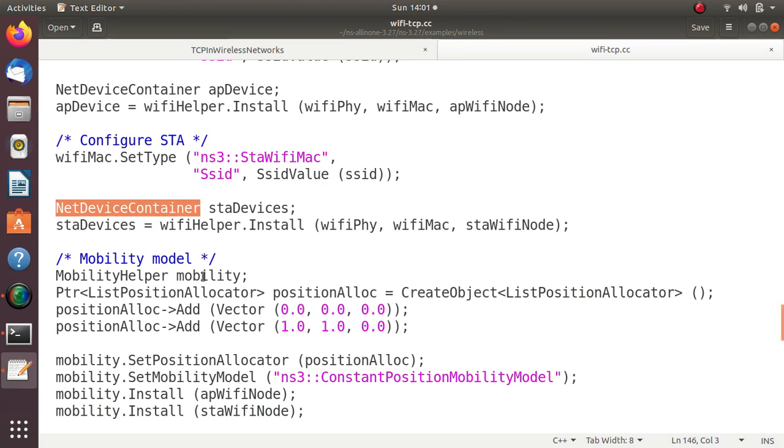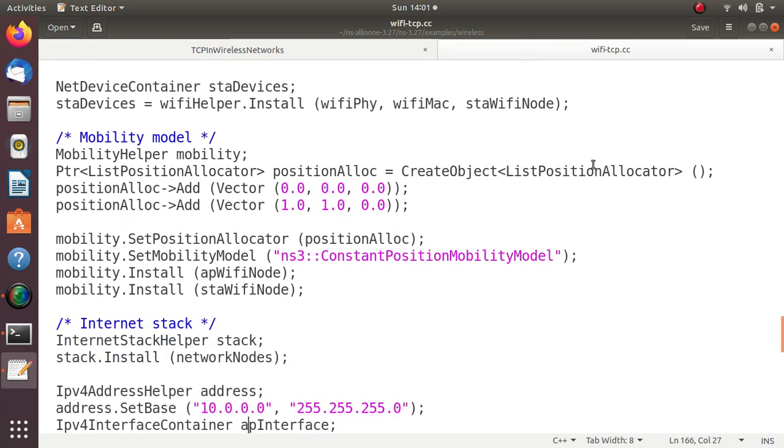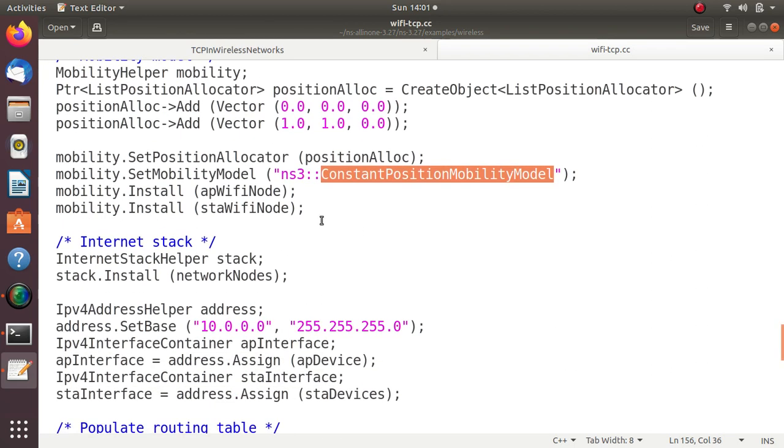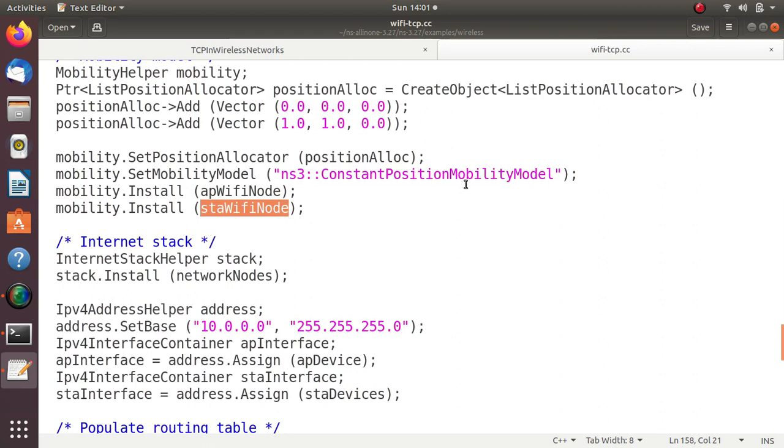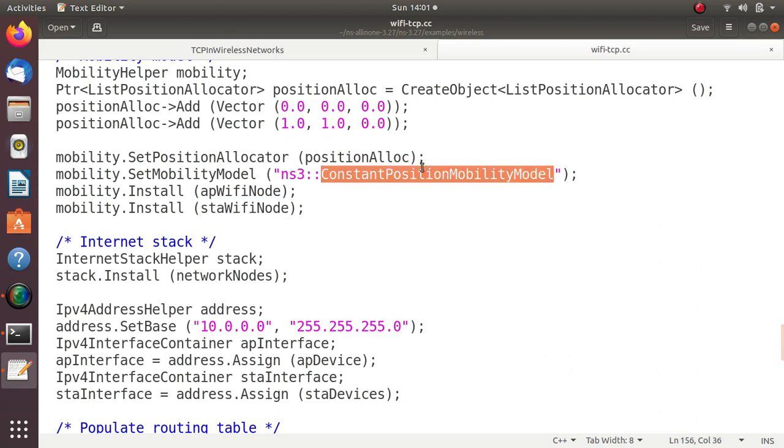Then the mobility model. In the mobility model, you can refer to third.cc for various mobility models. Here we have the position allocator, in which we have two vectors based on the mobility, and the constant position mobility model, and the mobility is installed on the AP Wi-Fi node as well as the station Wi-Fi node. Constant position means the nodes will not be moving; they will be stationary. So the access point will never move. As per our logic, the access point will not move, and the station Wi-Fi also will not move, which is why as per this example we are using the constant position mobility model.